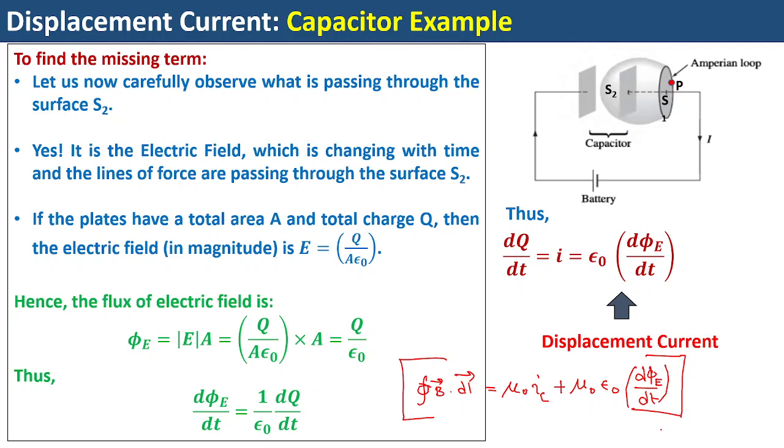You can find this in the first slide where I showed those four fundamental laws. The last of those is known as the Ampere-Maxwell law. So that is how we have generated the displacement current. In brief, sometimes people like to write it as mu naught I C plus mu naught I D, where D means the displacement current, which is equal to epsilon naught times d phi upon dt. All right, so that's all about the generation of displacement current.